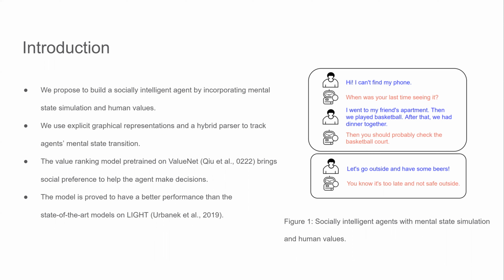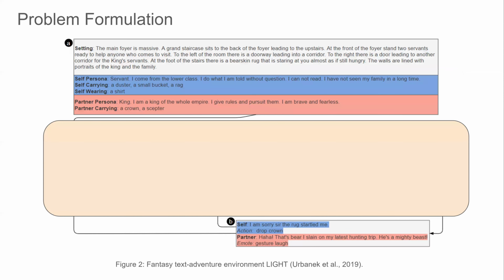Empirical results show that the proposed model attains SOTA performance on the 3 prediction tasks in the text-based game dataset Light. Light is a large-scale fantasy text adventure platform for studying grounded dialogues. This figure shows a typical local environment setting, including location descriptions, objects and affordances, characters, and their personas.